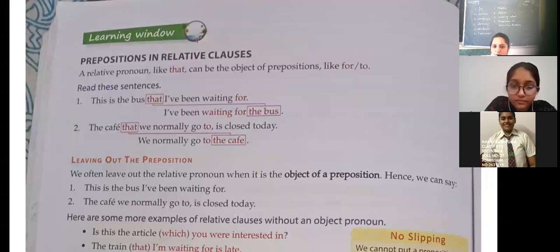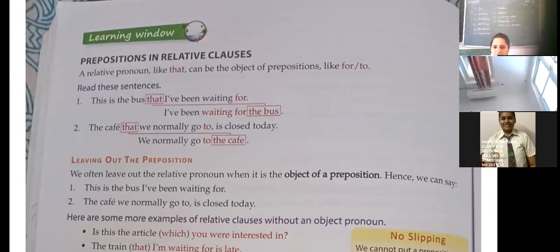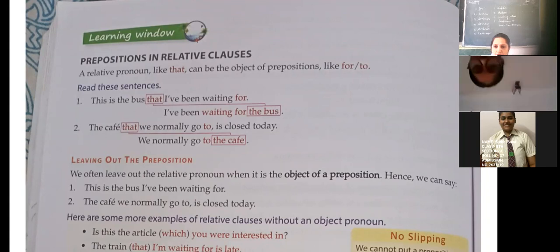The cafe that we normally go to is closed today. We normally go to the cafe. So here it is taking the place as the object of the preposition. Leaving out the preposition: in some sentences you can also leave out the preposition. Like, this is the bus I have been waiting for. Then, the cafe we normally go to is closed today. Fine. So here we are leaving out the preposition.